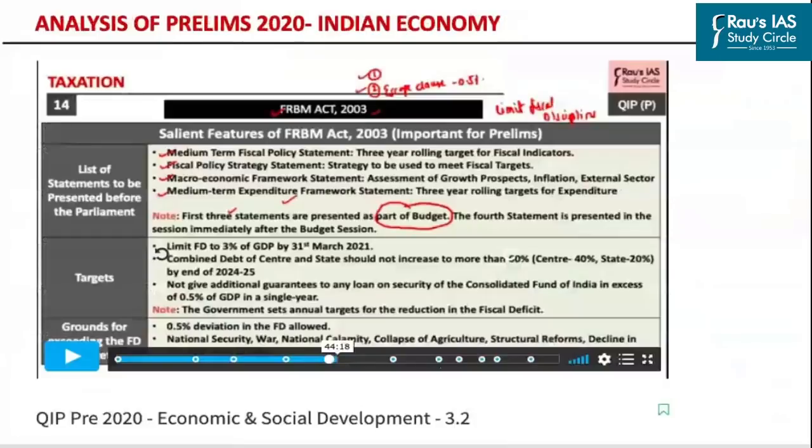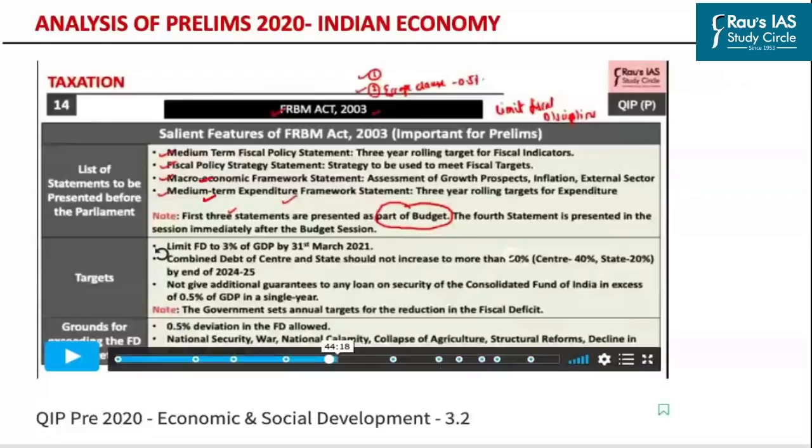The same aspect was discussed even in our QIP module, wherein we have discussed that under the FRBM Act, the government is required to present 4 documents. These 4 documents are the medium-term fiscal policy statement, fiscal policy strategy statement, macroeconomic framework statement, and the medium-term expenditure framework statement.